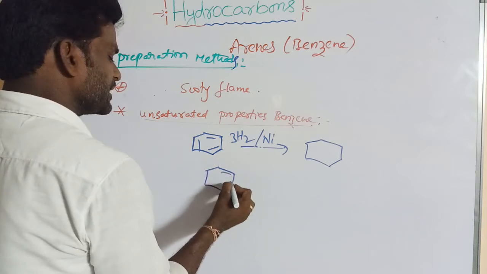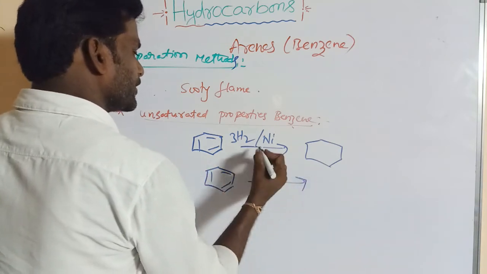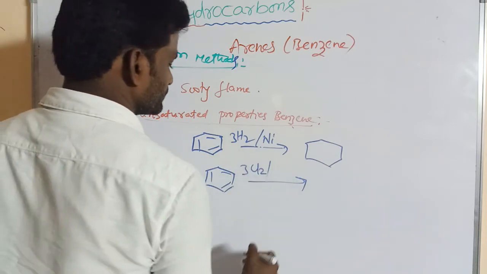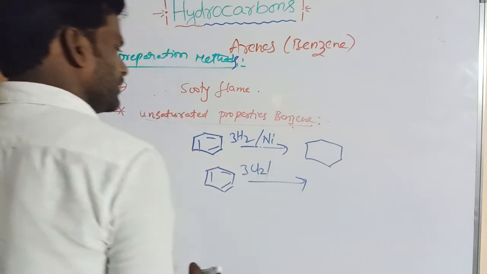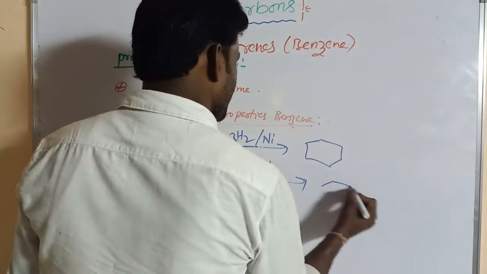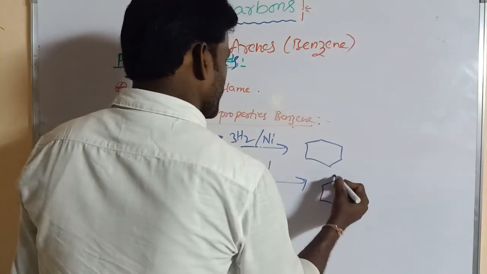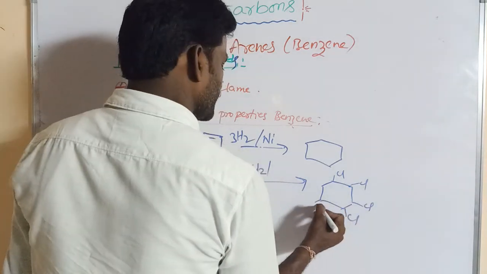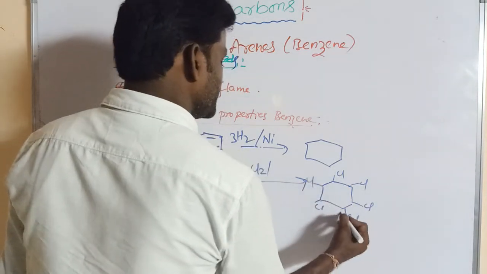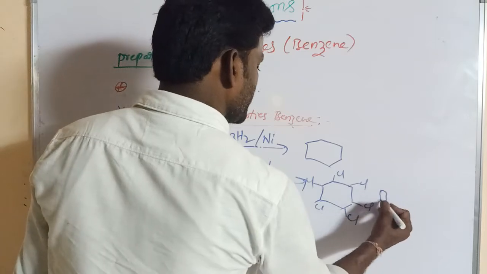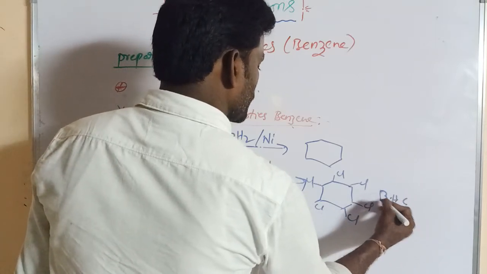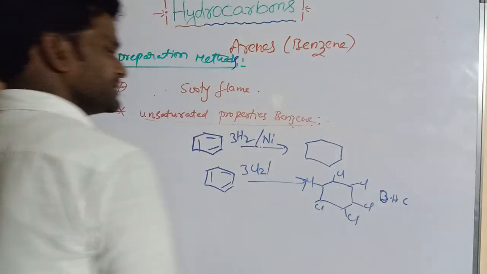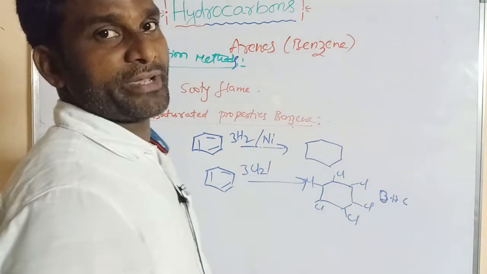If benzene is treated with 3 moles of chlorine, that gives BHC, benzene hexachloride. This is said to be gamma action.